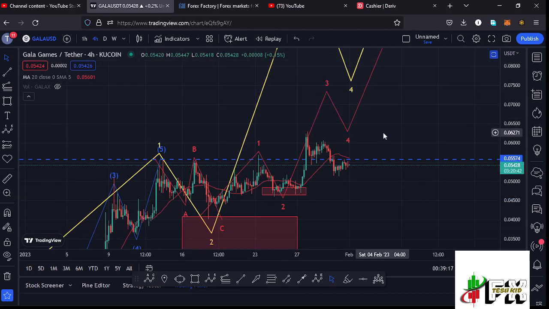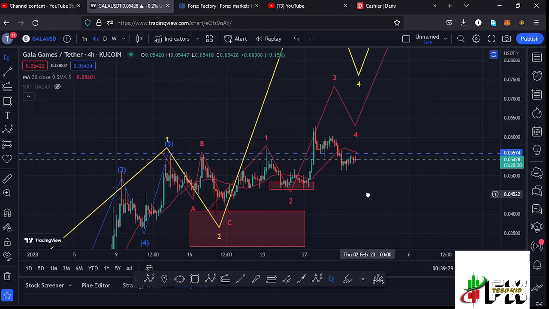But for us to have confirmations that we're in the formation of this wave 3, we needed to continue holding above the wave 1 high, which lies within this dotted line at around the $0.05574 mark. But at the moment of this recording, you can see that we have managed to lose that high, that is the wave 1 high.